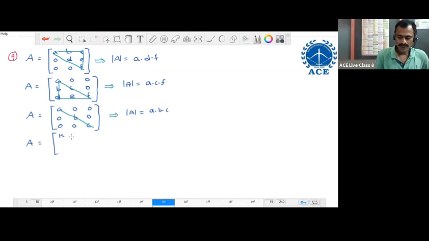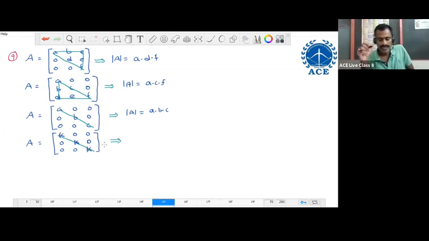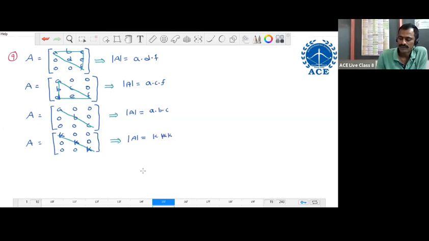Next, K 0 0, 0 K 0, 0 0 K. In this matrix also, all the elements above and below the diagonal are zeros. So it is a diagonal matrix, but all diagonal elements are the same. So it is a scalar matrix. Determinant of a scalar matrix equals the product of diagonal elements, equal to K cube.